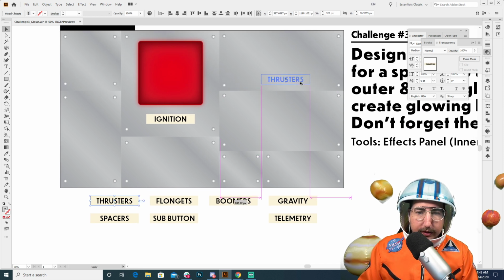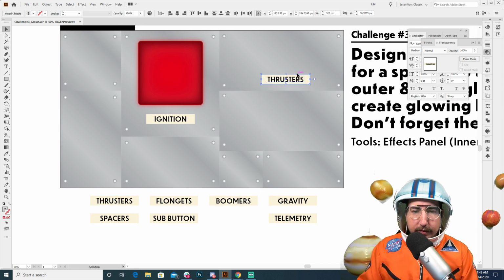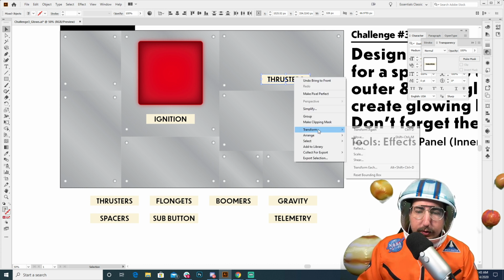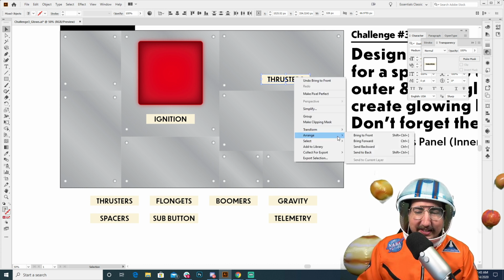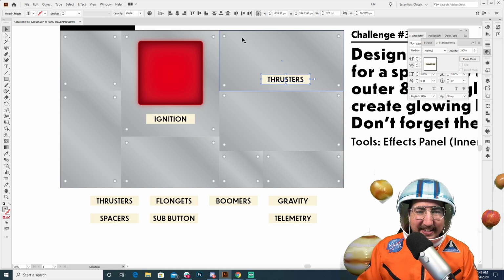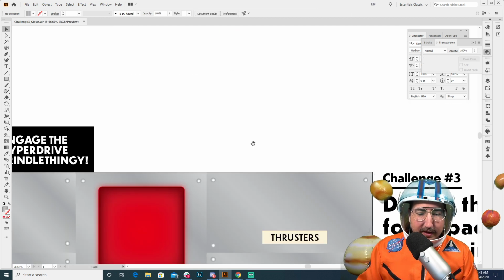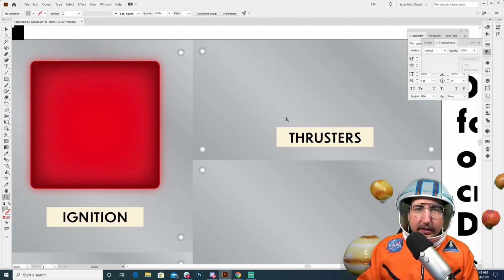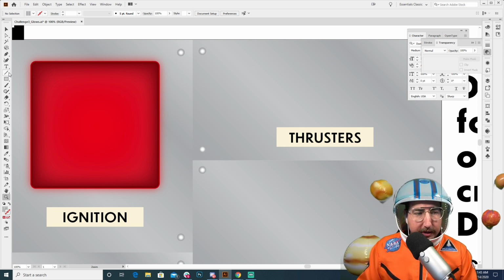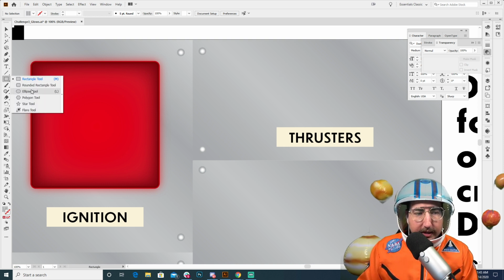Let's pull our thrusters up over here. Again, we are just right-clicking, going to arrange, did the same thing, and bring to front. So what's great, and this is where you can start playing and really experimenting with how you use these styles and how you use these effects, is we can come here and let's instead make these, let's not do that yet. Let's not get ahead of ourselves.